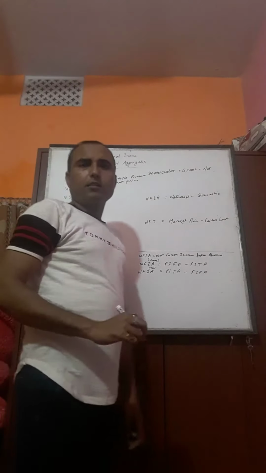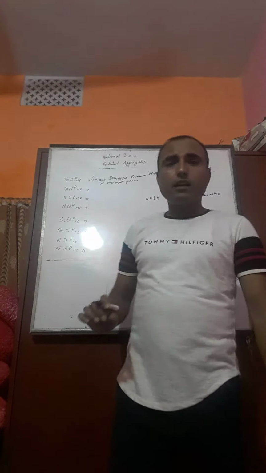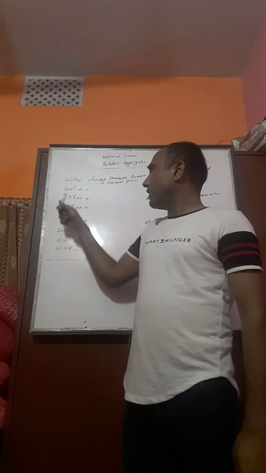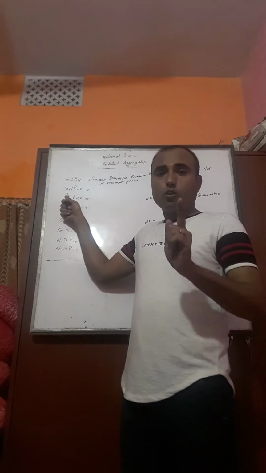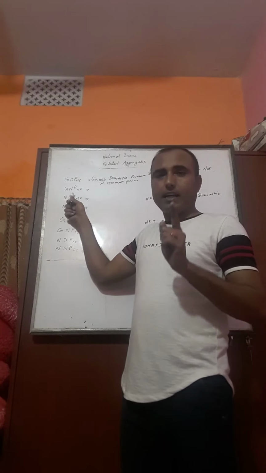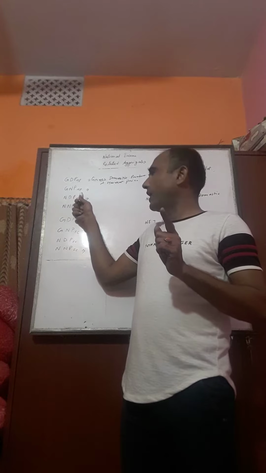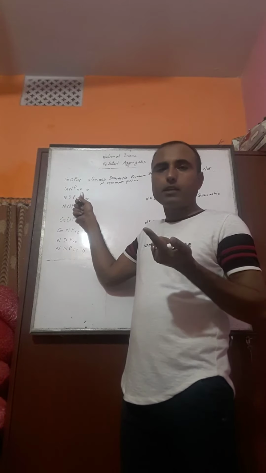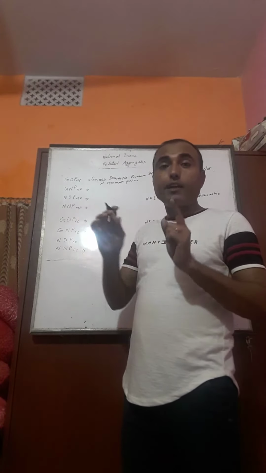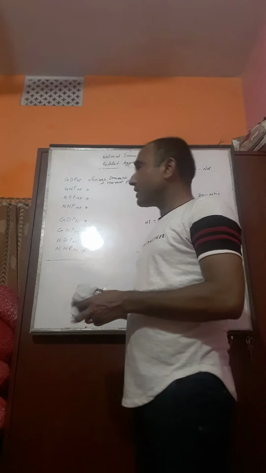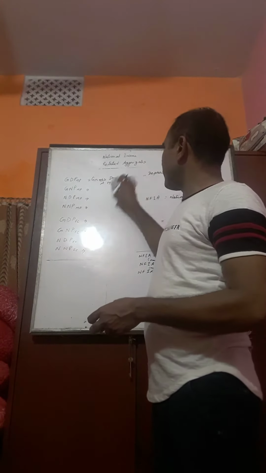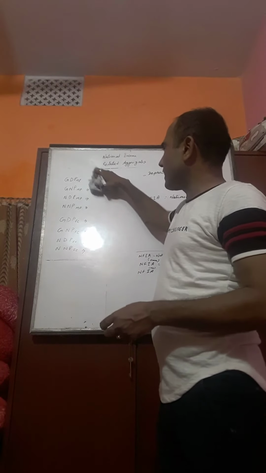It means, my dear student, we can write all the full forms like this. GNP MP. G for gross, N for national, P for product and MP for market price. We can write all of them. Okay, very easy. Now, estimation of national income.